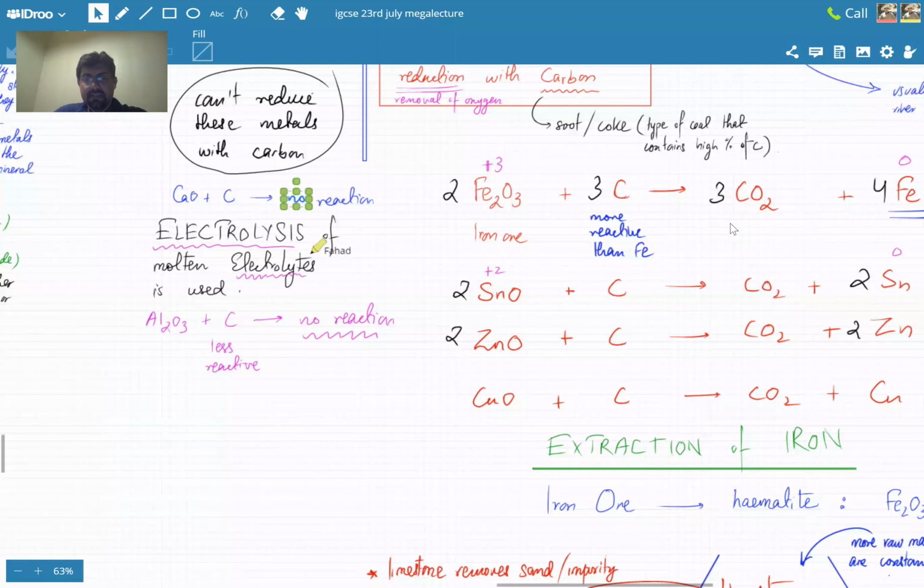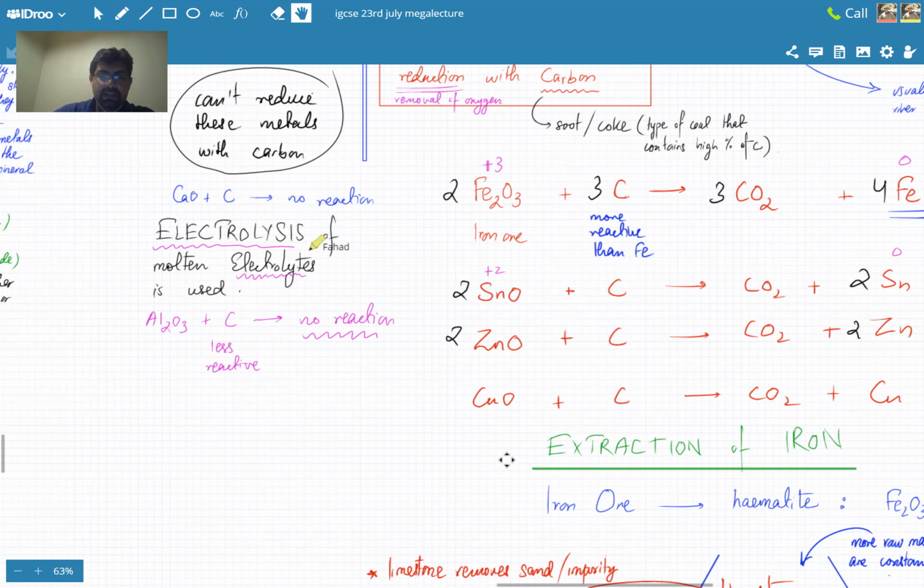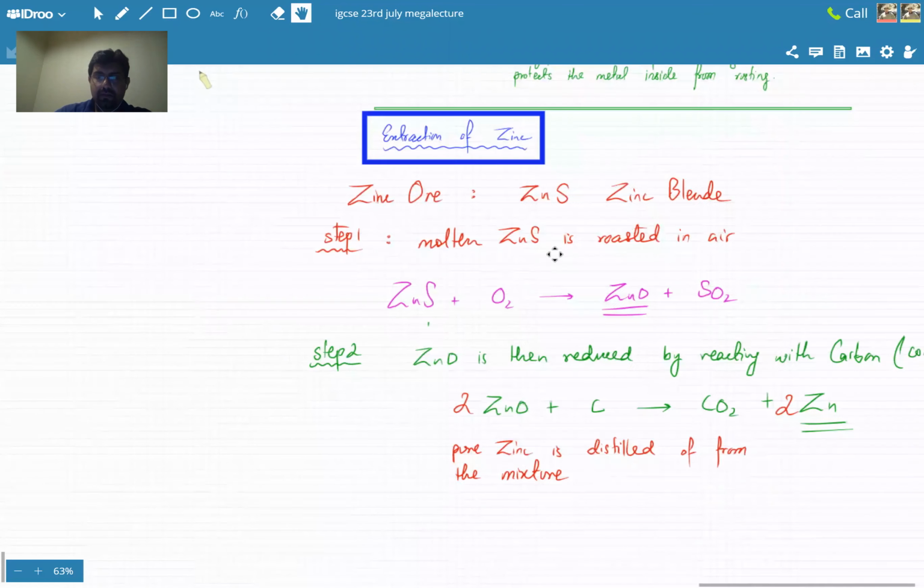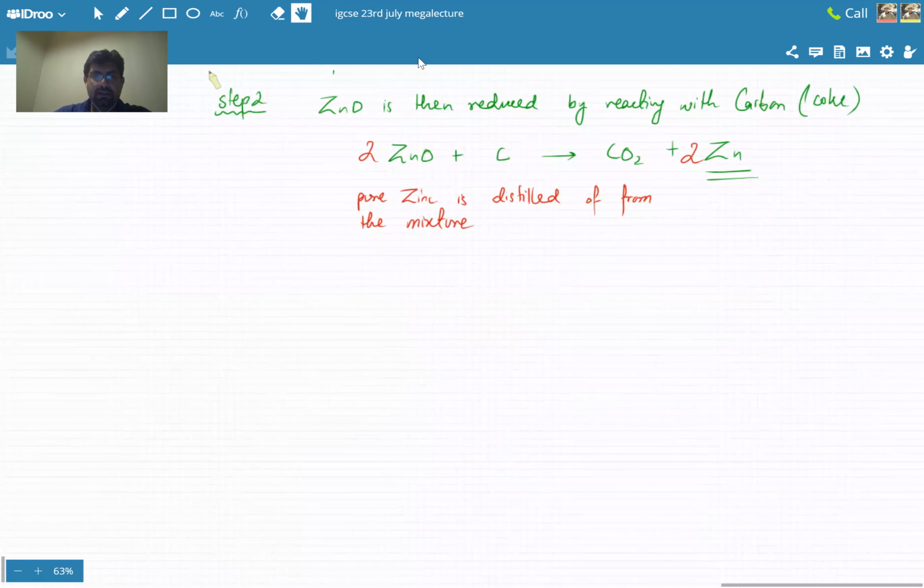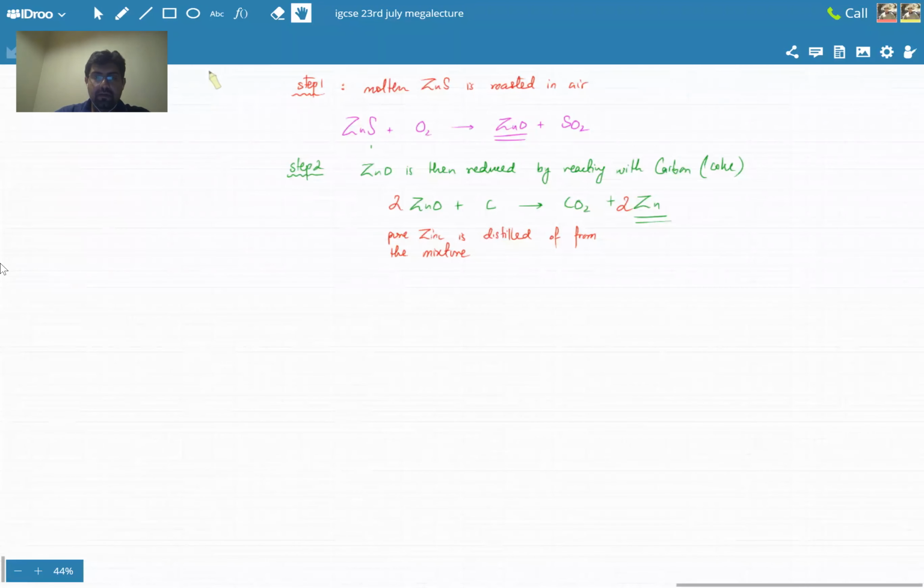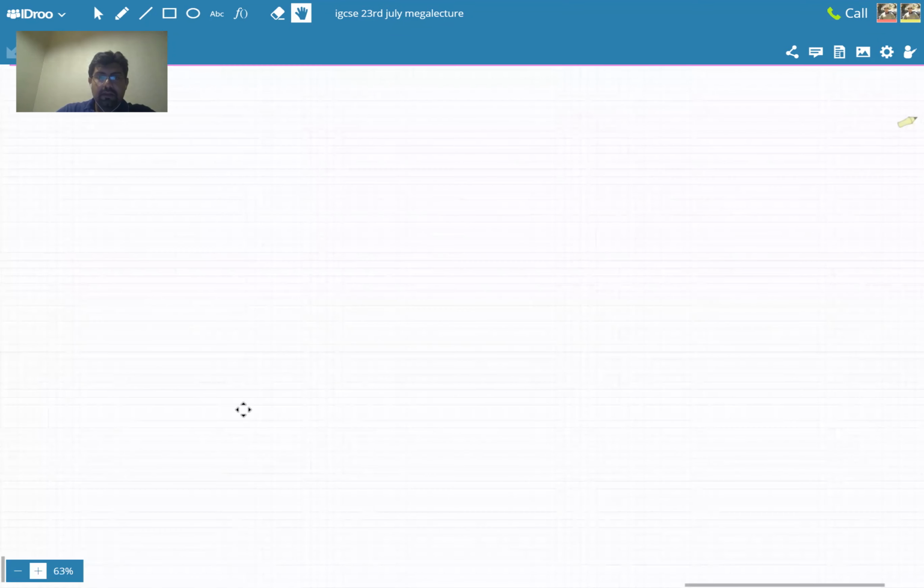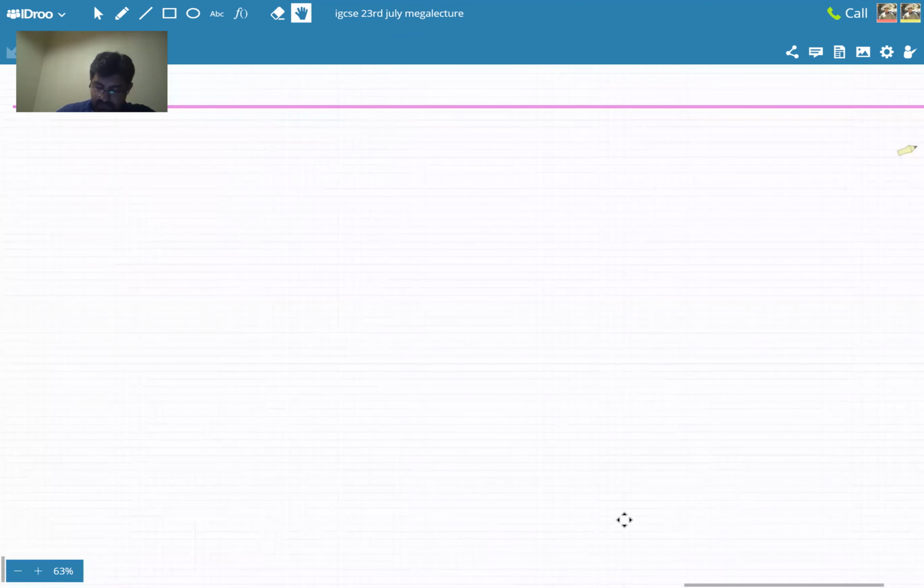So let's start discussing extraction of aluminium. We're going to start at this point, from scratch, from the very beginning. What's the first thing that's going to be done when you're extracting aluminium?